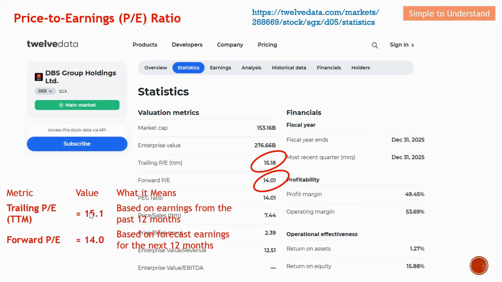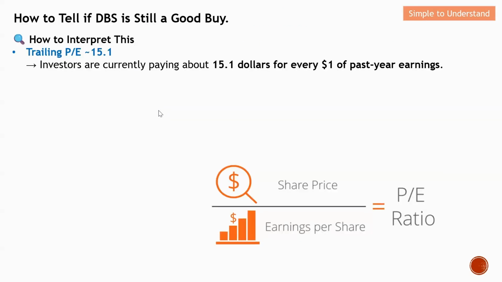So in short, what does all this number actually indicate on DBS Bank? Next, I will explain how we can interpret the trailing PE ratio and also the forward PE ratio. This is what we have discussed earlier on. With a trailing PE ratio of around 15, this simply means that investors are willing to pay $15.1 for every dollar of the past earning.